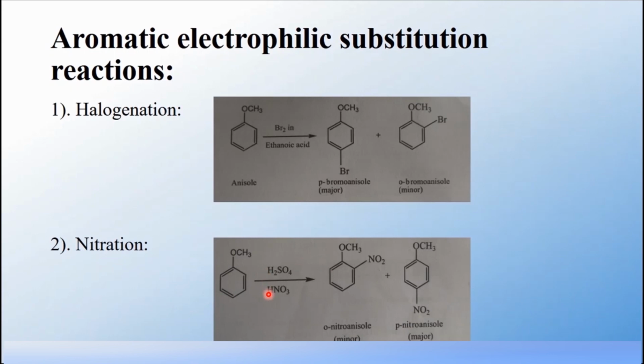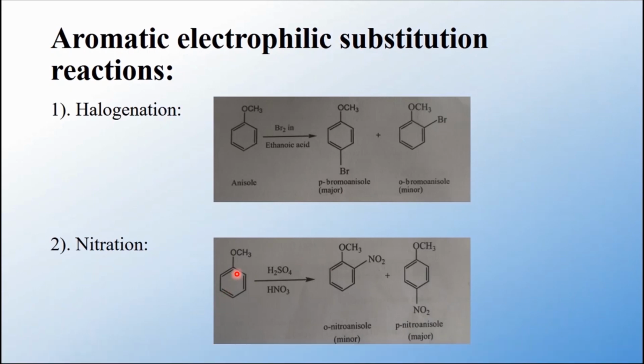A mixture of concentrated nitric acid and concentrated sulfuric acid is called a nitrating mixture. In this reaction, sulfuric acid acts as a dehydrating agent. Dehydrating means removal of water molecules. So sulfuric acid is used as a catalyst as well as for the removal of water molecules.